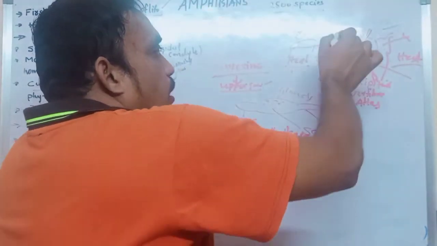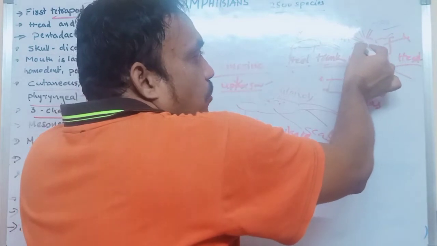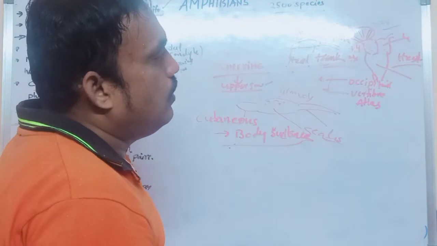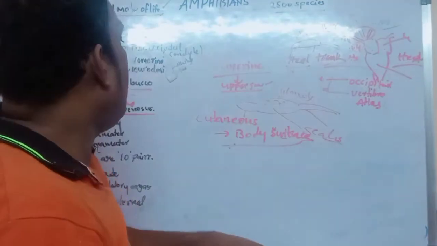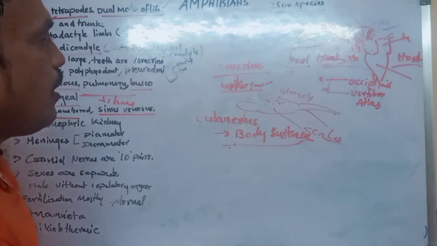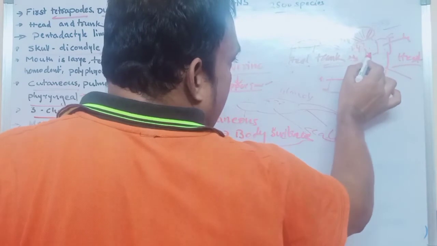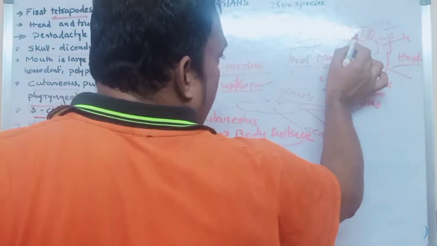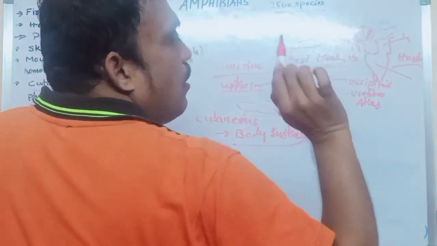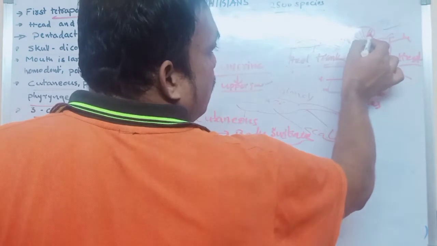That means whatever deoxygenated blood enters the heart, it enters the right atrium through three venous openings. So the name given is sinus venosus. The blood enters the right atrium from three venous sinuses, that is, three veins.